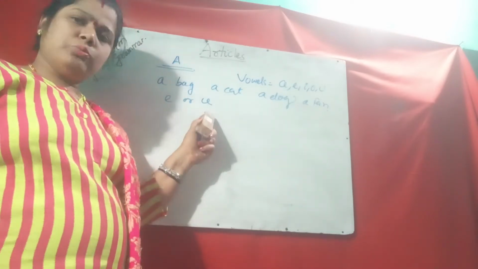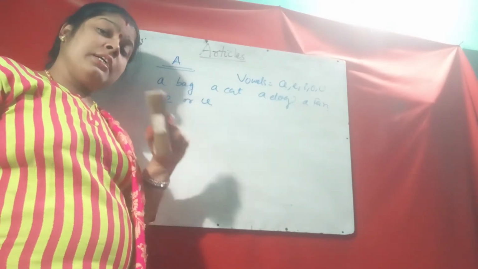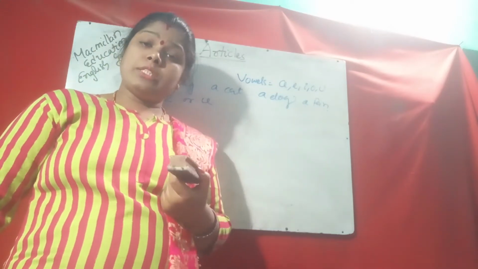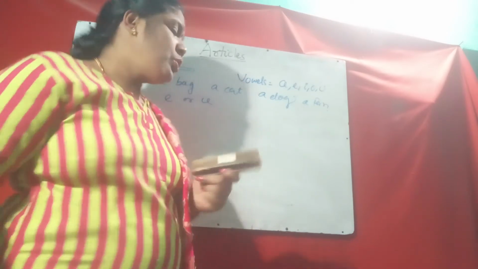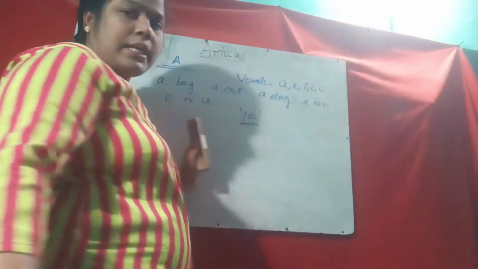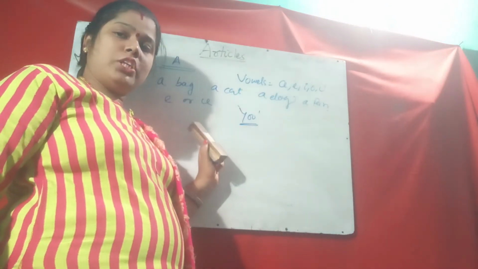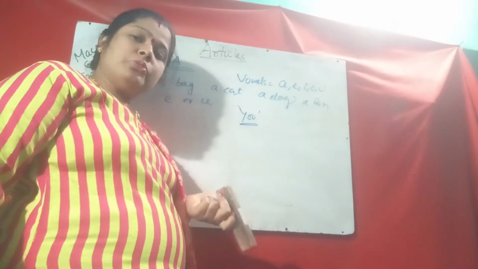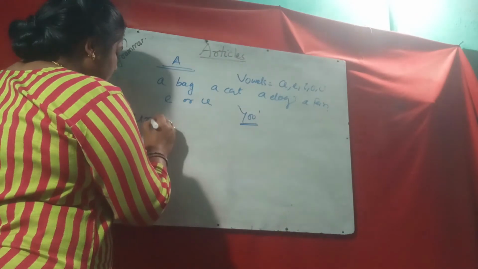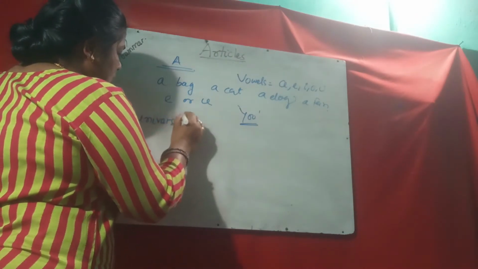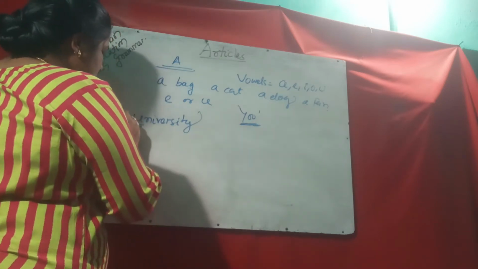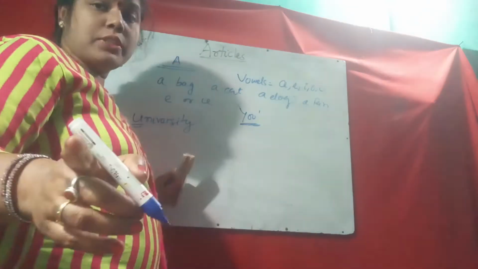Here E and U are vowels, but we have to know the pronunciation of the word. If the pronunciation starts with the sound "yoo", then if the word starts with E or U, we use A before that word. For example, university. University starts with U, but the pronunciation is "yoo", so it is a university, not an university.